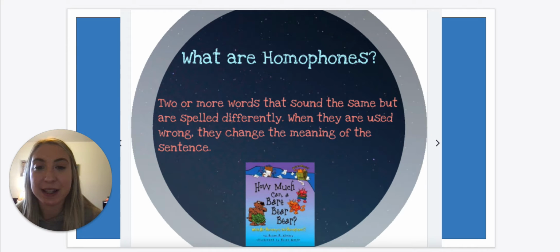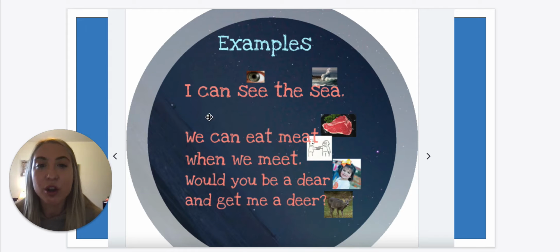So let's do some examples together. So here I can see the sea. So C and C, they sound the same, but they're spelled different. When I have S-E-E, that means I'm seeing with my eye, that's a verb. But when I have S-E-A, that's a body of water. So they're saying I can see the sea, the water. But if I changed it and put this sea here and this sea here and they trade places, the sentence wouldn't make any sense. So it's very important. This is going to work a lot with spelling.